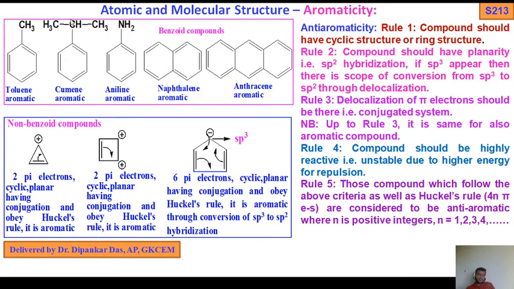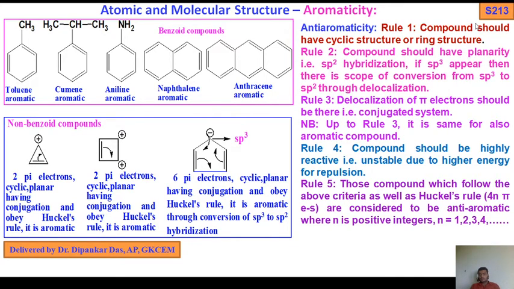But here we have seen a lot of benzene rings, so this is called benzoate compounds. This is called non-benzoate compounds. So I have finished aromaticity. Next, move on to anti-aromaticity. What are the criteria or rules for a compound to be anti-aromatic?